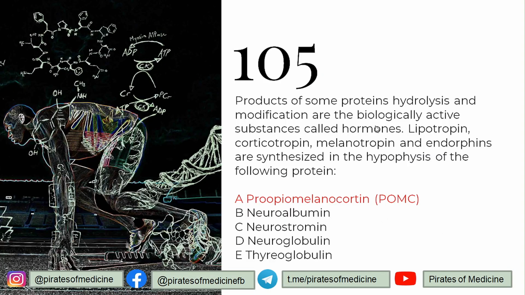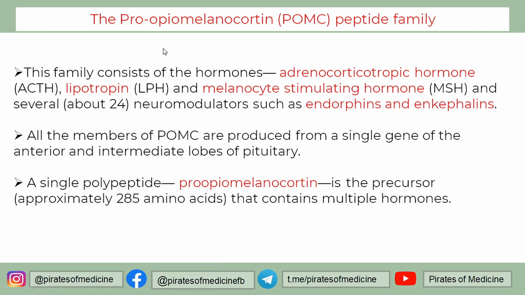So 105 is that products of some protein hydrolysis and modification are biologically active substances called hormones. Lipotropin, corticotropin, melanotropin, and endorphin are synthesized from the following protein. So we have the pro-opiomelanocortin family, the POMC peptide family. Now this family consists of the hormones adrenocorticotropic hormone ACTH, lipotropin LPH, melanocyte stimulating hormones, and several neuromodulators such as endorphins and enkephalins.